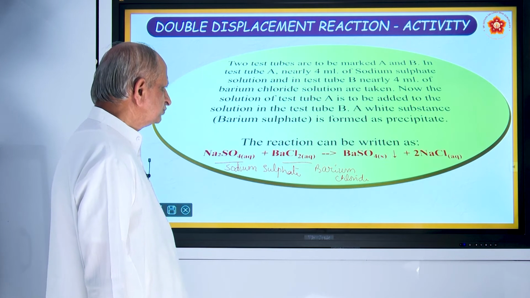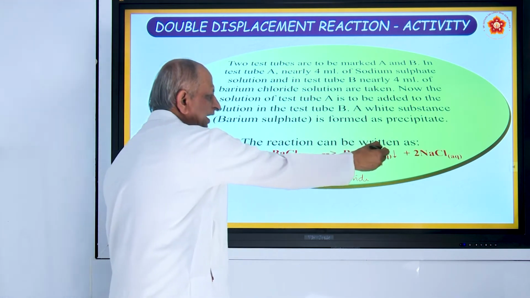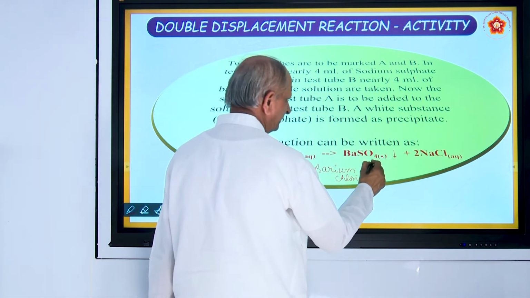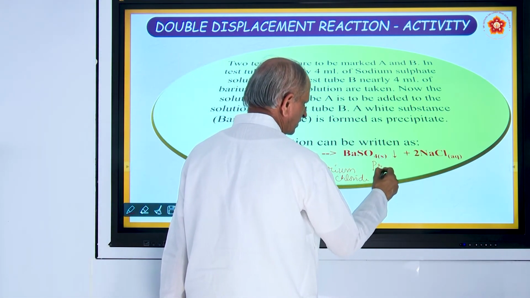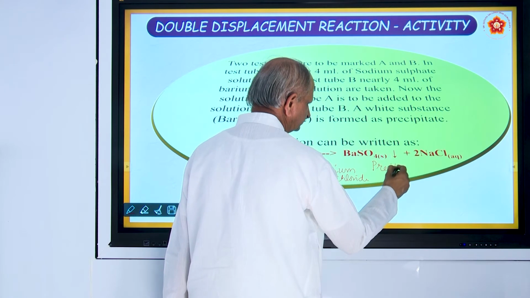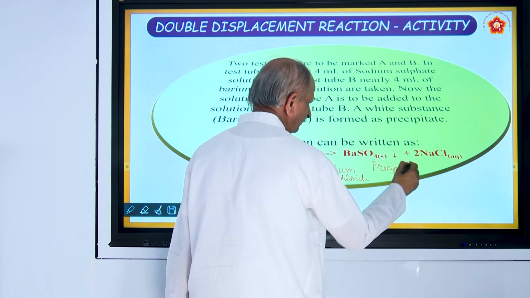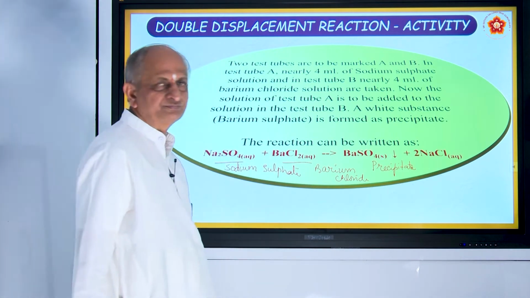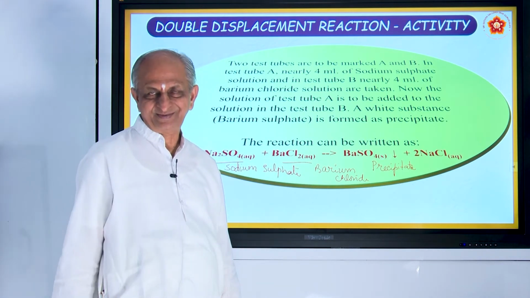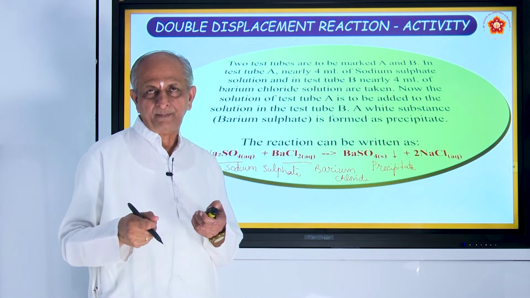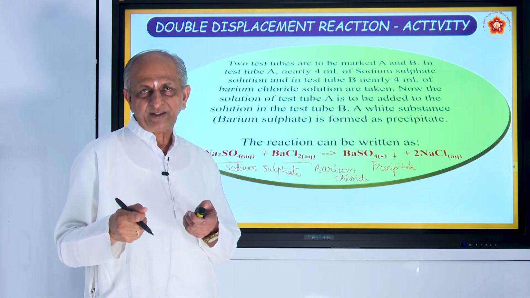Okay. So, here what does the downward arrow mark represent? It represents precipitation. What do you mean by precipitation? Just like the curds, when you churn the curds, what happens?